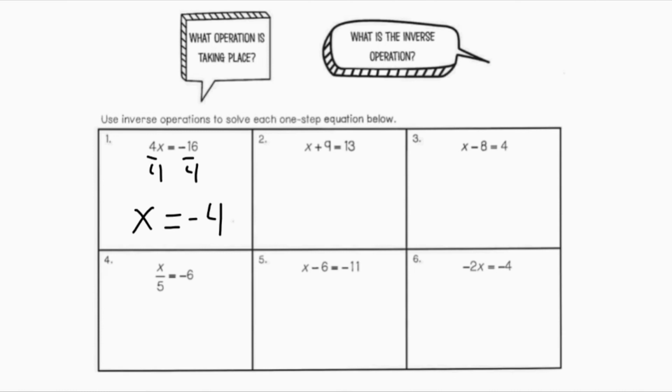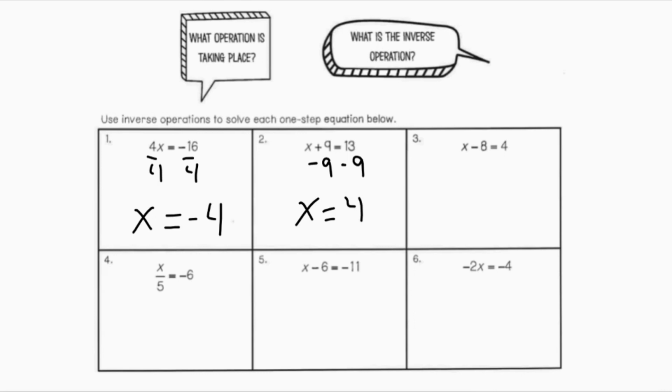Number 2, I have x plus 9 equals 13. So my operation is plus 9. So the inverse operation is subtraction of 9. So I'm going to subtract 9 from both sides. 9 minus 9 is 0. So I would have my single x on the left side. 13 minus 9 is 4. So x will equal 4.